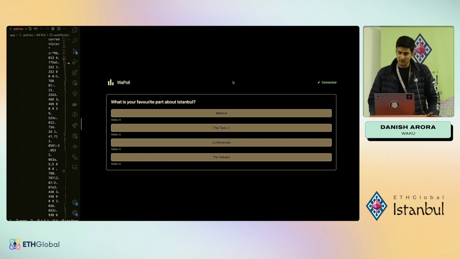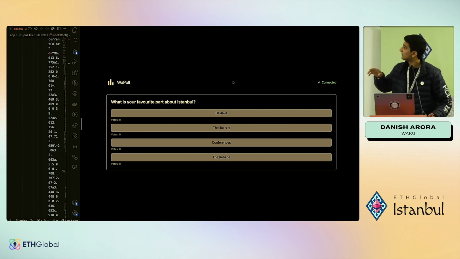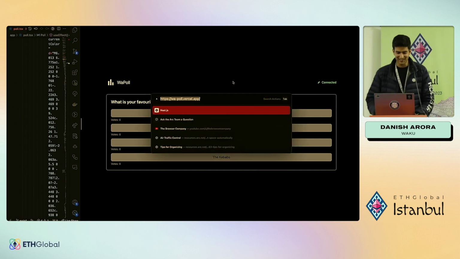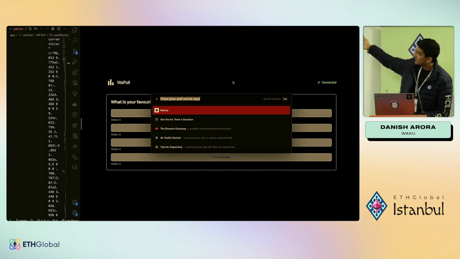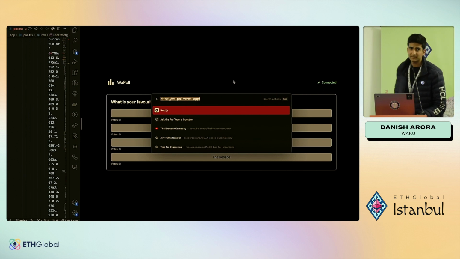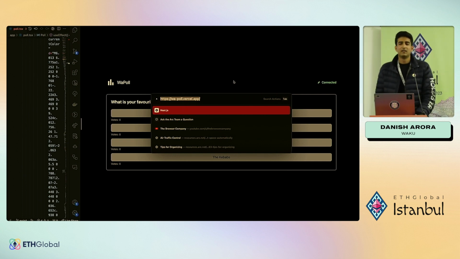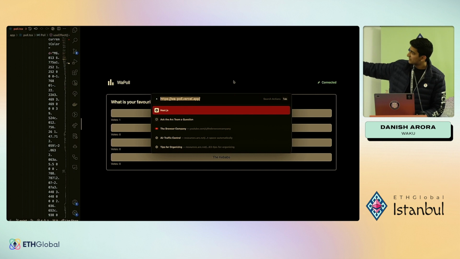And what you're going to see as you open the website is a loader that says connecting to the network. The URL, of course, sorry. Is that visible? wa-poll.vercel.app. And as you vote, somebody voted, and we're going to see the voting counter increase.